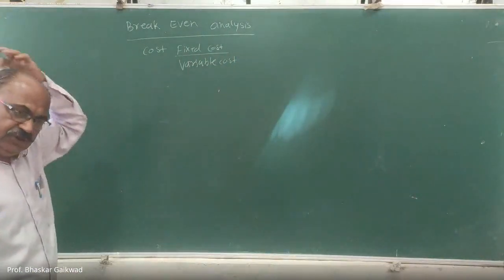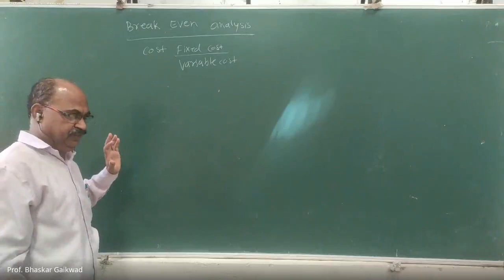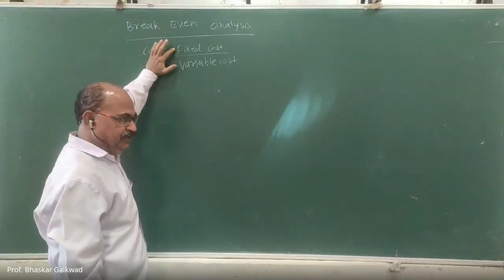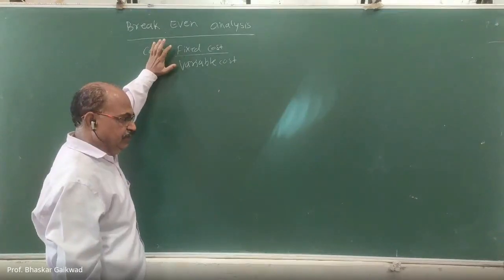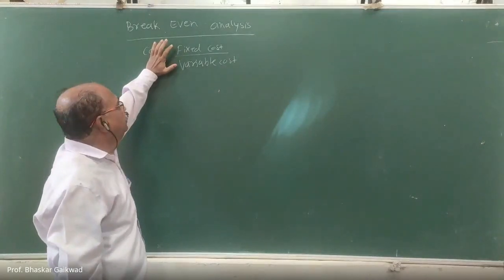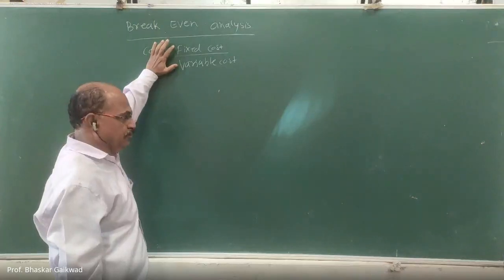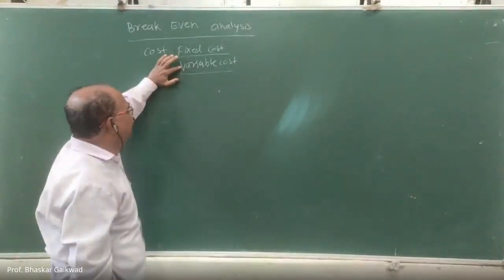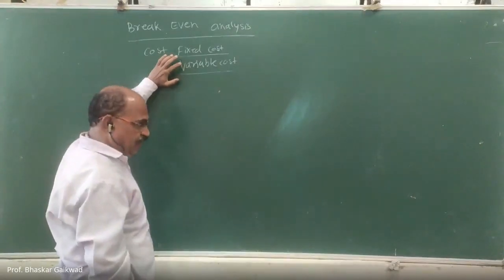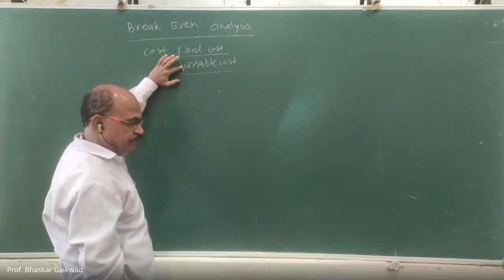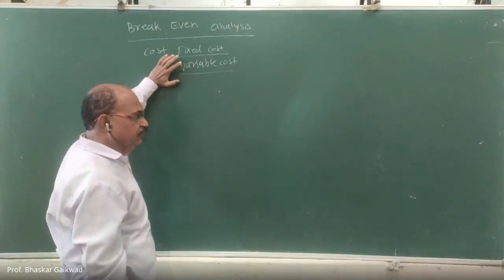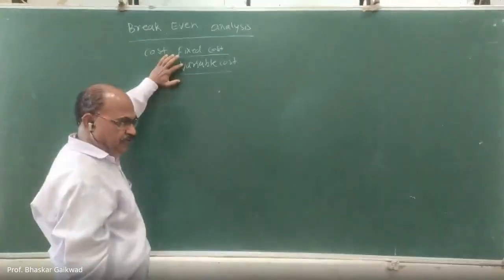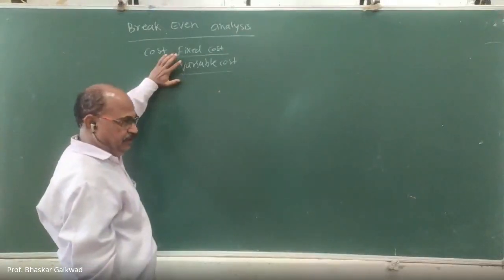Fixed cost means the cost of the capital equipment. For example, we have purchased a lathe machine, milling machine, CNC machine, whatever machines cost is there, so it comes under the fixed cost. And variable cost means once the production starts, the cost of manufacturing will change with the volume of the production.